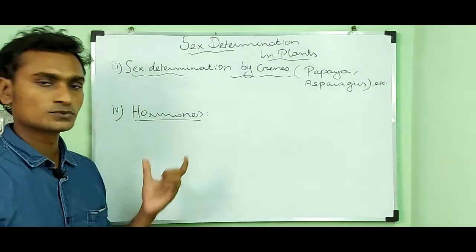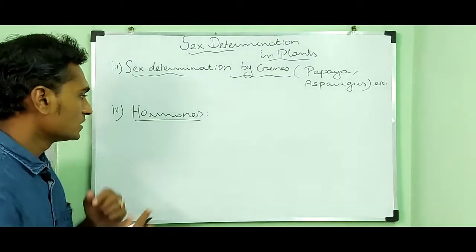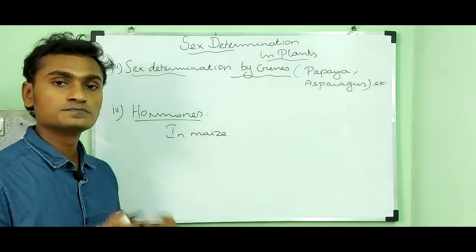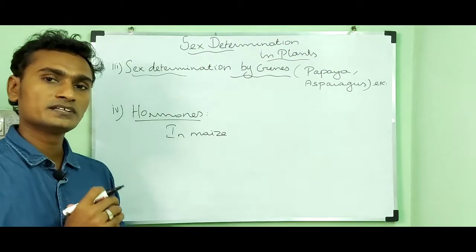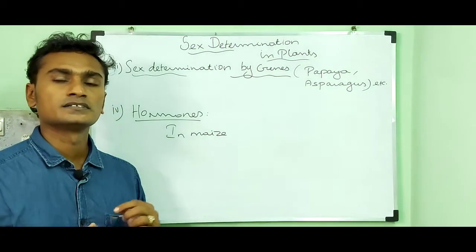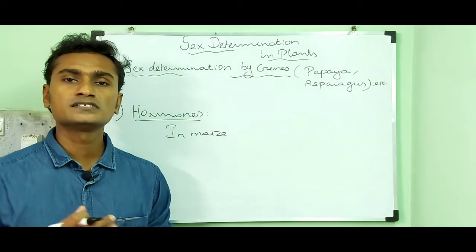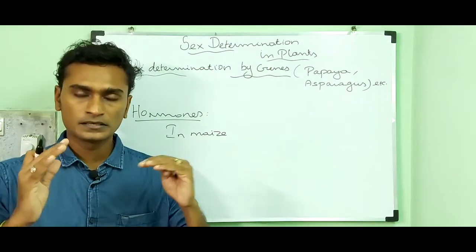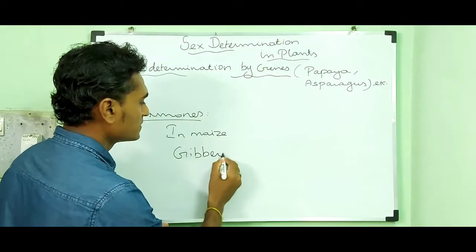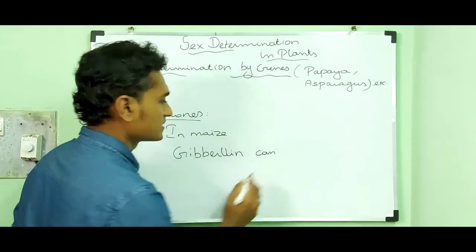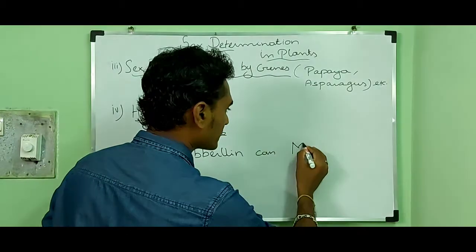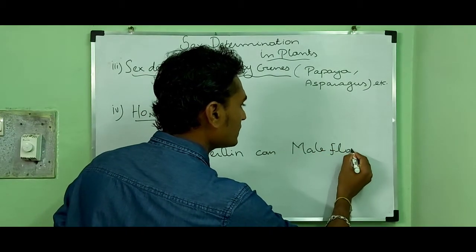Then come to the factor hormones. In maize plant, the hormone gibberellin plays an important role in maintaining the sex of that plant. That hormone gibberellin can suppress or control the development of male flower.